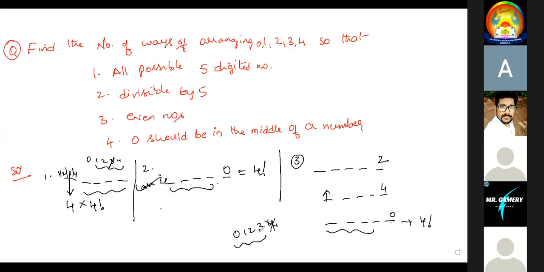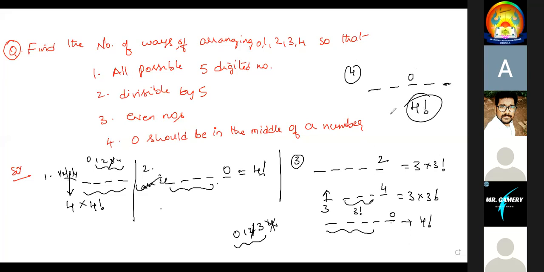This blank should not be filled with 0, so this can be filled in 3 ways, and the remaining 3 numbers can be filled in 3 factorial. That is equal to 3 into 3 factorial. And the fourth question, 0 in the middle. If you keep 0 in the middle, the remaining 4 blanks can be filled in 4 factorial. So this is the only tough one.